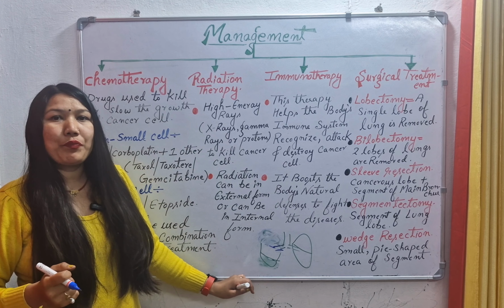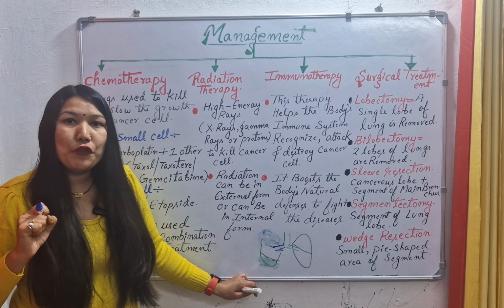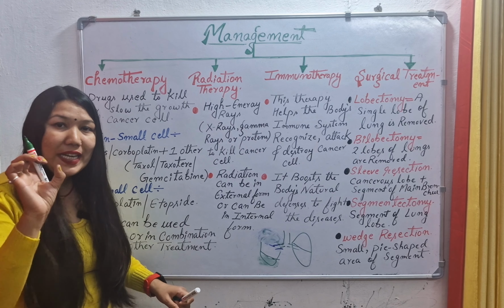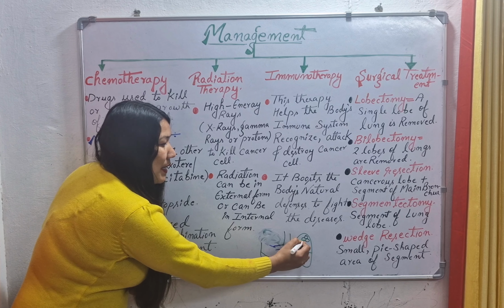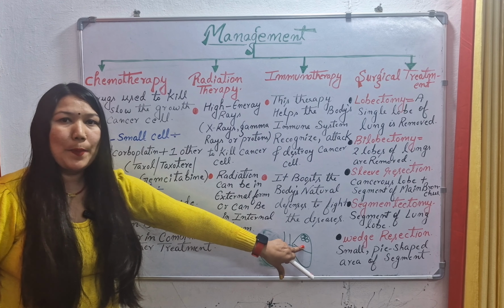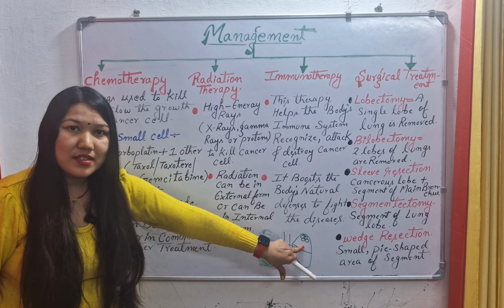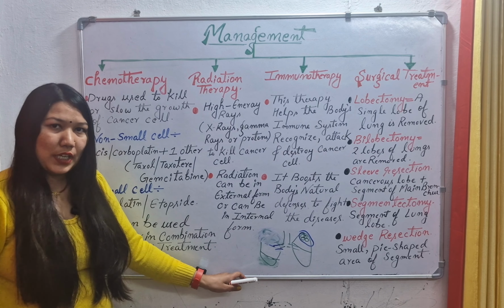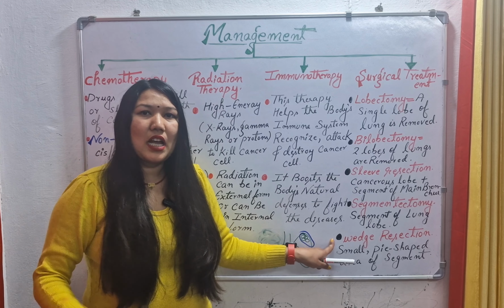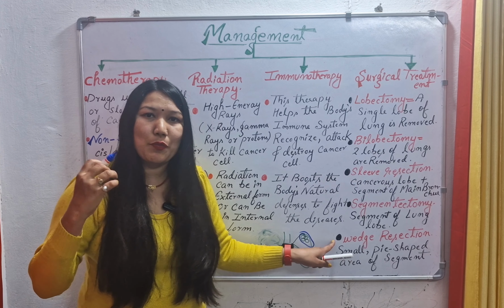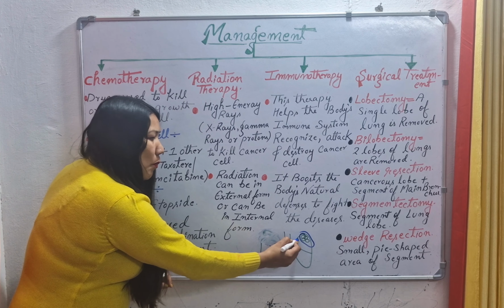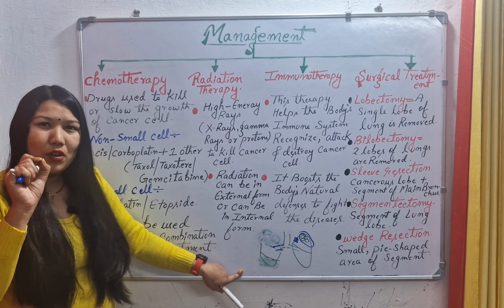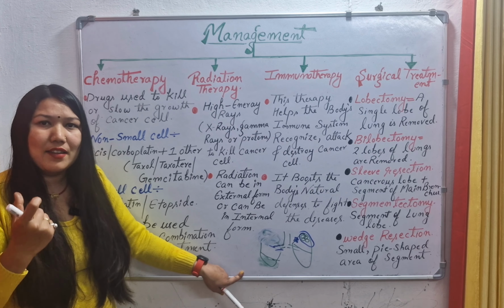Segmentectomy. Segment means a particular segment is removed from the lobe. In this, the complete lobe is not removed. Only a certain portion or segment is removed here. Suppose in this lobe, a segment has cancer cells present. So here we will remove a certain segment only. Next we have wedge resection, which means a small pie-shaped area is removed. Only a small portion of the lung is removed where the cancer cells are present. Basically a triangular or pie-shaped area, a small area, is removed here.